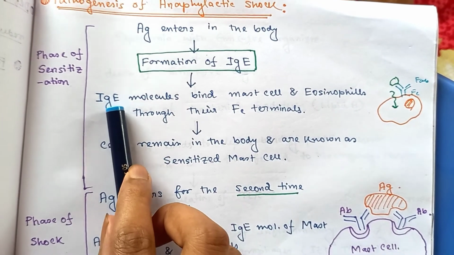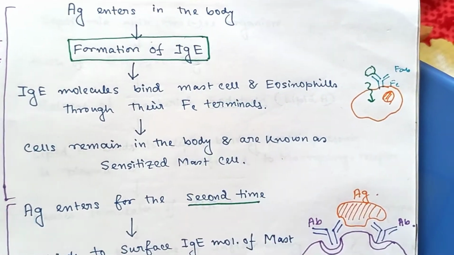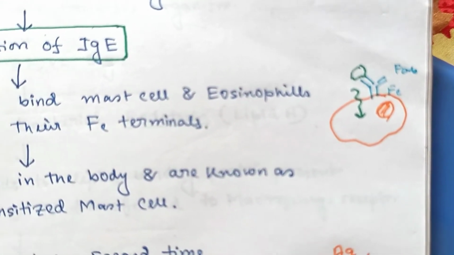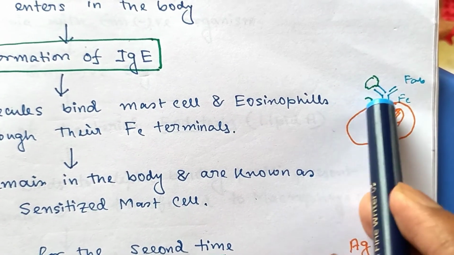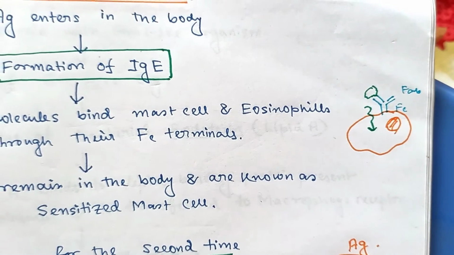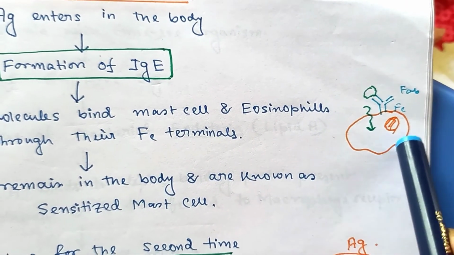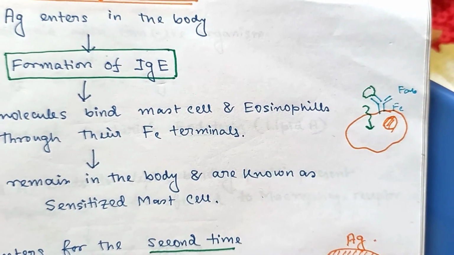These IgE molecules bind mast cells and eosinophils through their Fc terminals. Like this is, suppose, a mast cell or eosinophil, and the antigen binds to the Fab terminal and the Fc terminal binds with the mast cell or eosinophil.